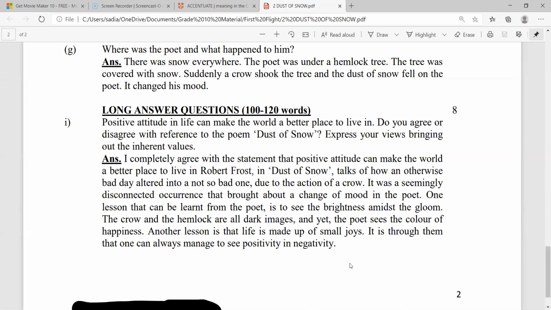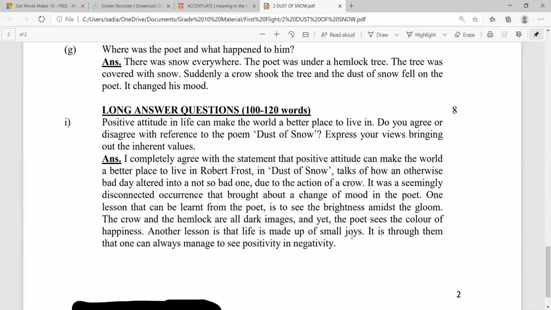Now we have some idea that we can take from this answer, but we need to construct our own answer, giving our own perspective about life, about things around life, and how we deal with sadness. But we need to base our answer in The Dust of Snow by Robert Frost.